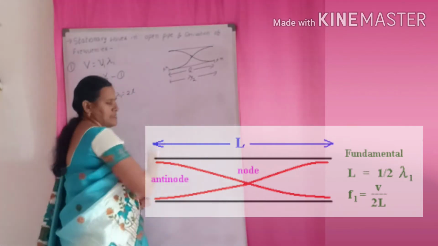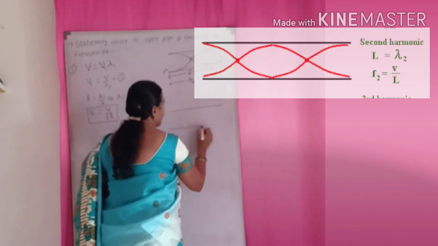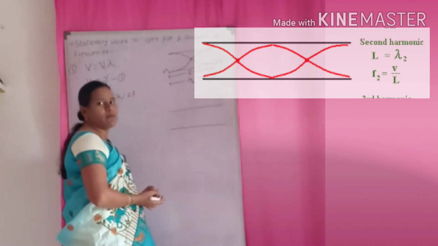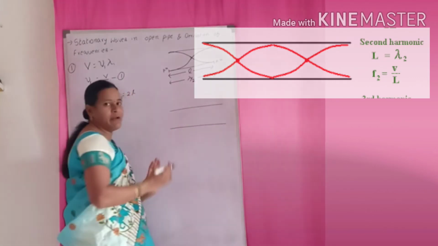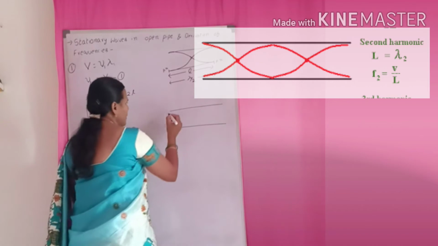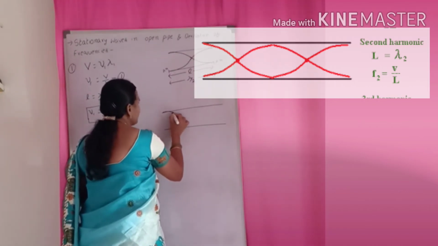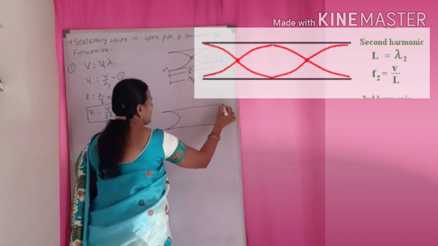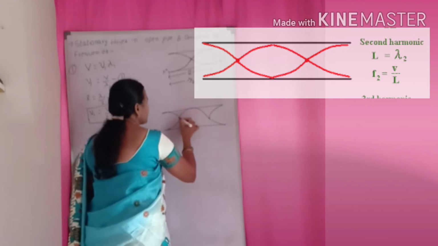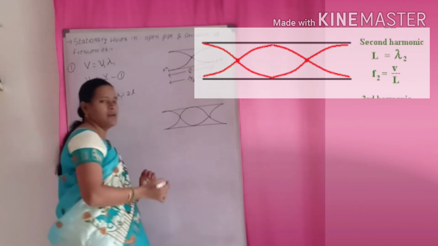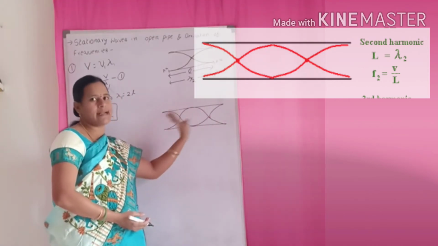And next, second harmonic. Here observe, what is the condition in the second harmonic? Two loops will be formed. That is the one condition. Second one, at the open ends it will form antinodes. So here I am taking an open pipe like this. Always antinodes form at the ends. And in the middle, what happens? One loop will be formed. So here, observe, one loop and this is the other loop. Two loops are there. So this is the second harmonic.